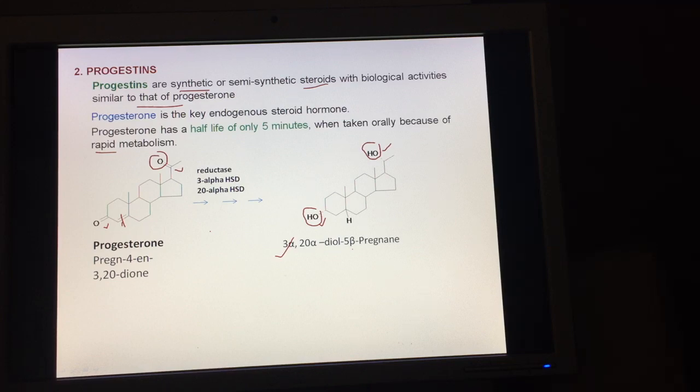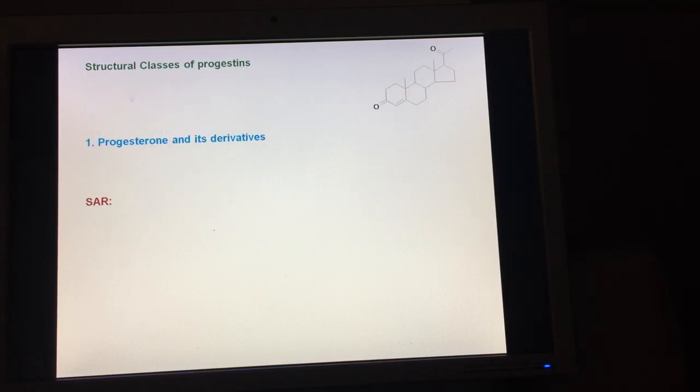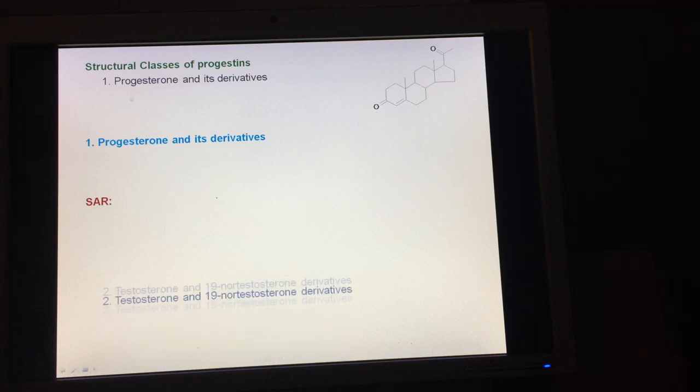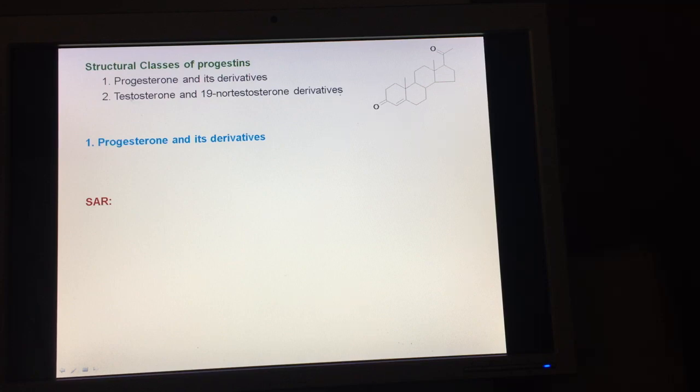Now coming to the structural or chemical classes of progestins, we have three different chemical classes of progestins. Number one is progesterone and its derivatives. The second class is testosterone and 19-nor testosterone derivatives. Again you can see that testosterone is basically a male sex hormone.